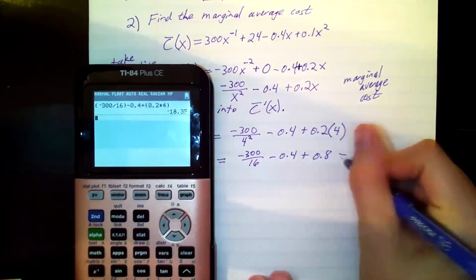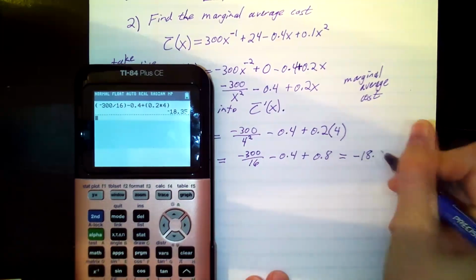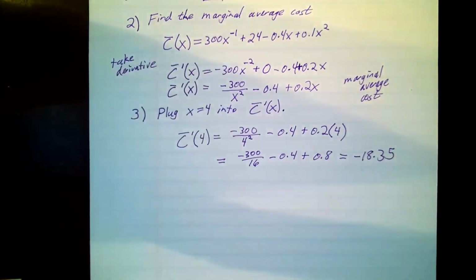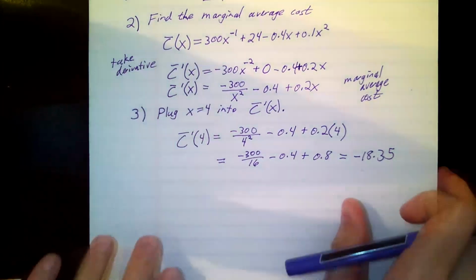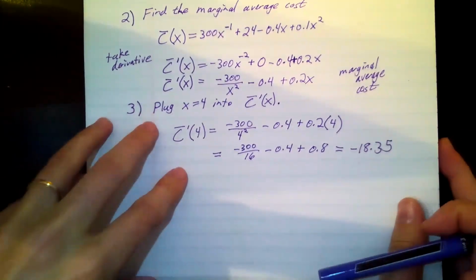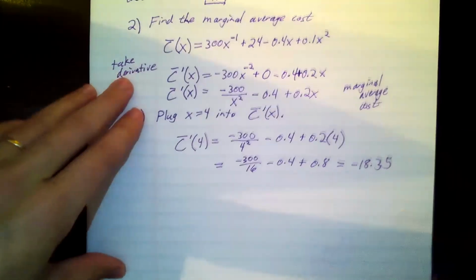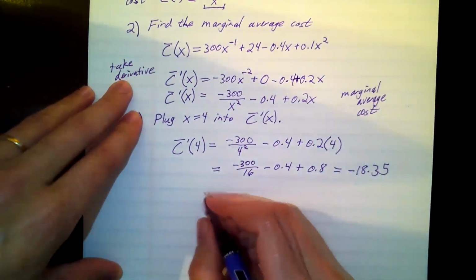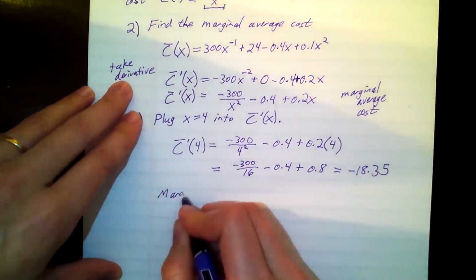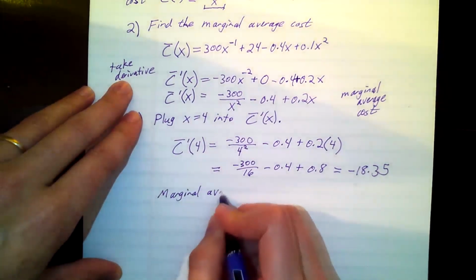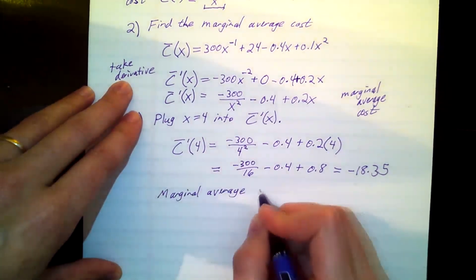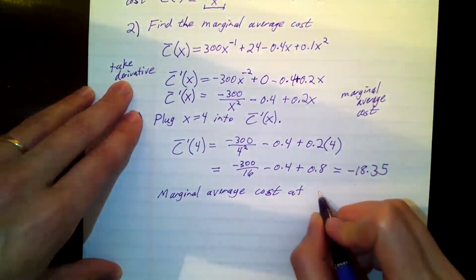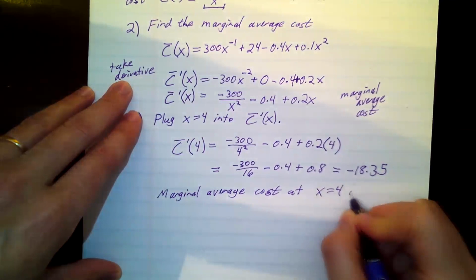And I get -18.35. So we find that the marginal average cost at x equal 4 items is -18.35.